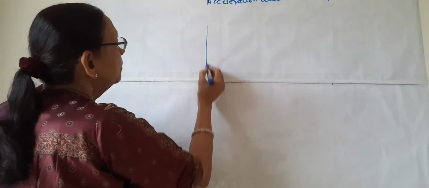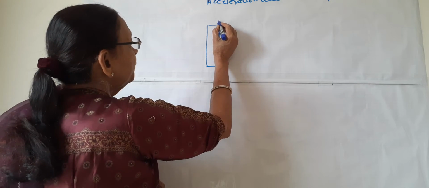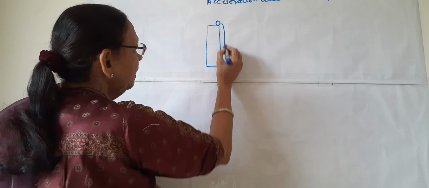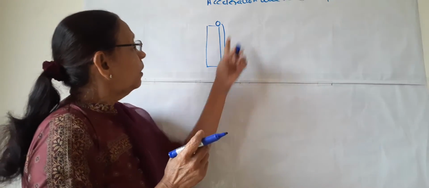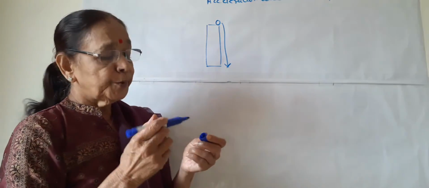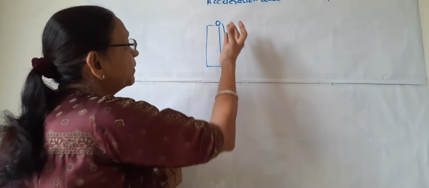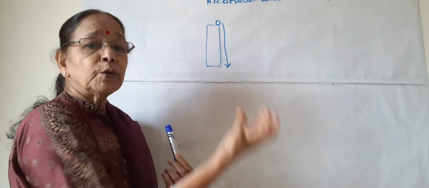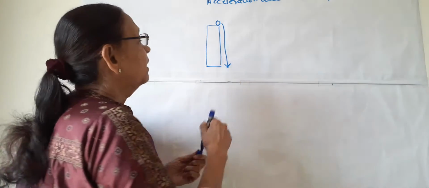Suppose this is a tall building and from the roof of this building a ball is coming down. This ball will fall on the surface of the earth. Why? It is due to the gravitational force of earth, which attracts each and everything towards itself. If a ball is put here, it comes down.